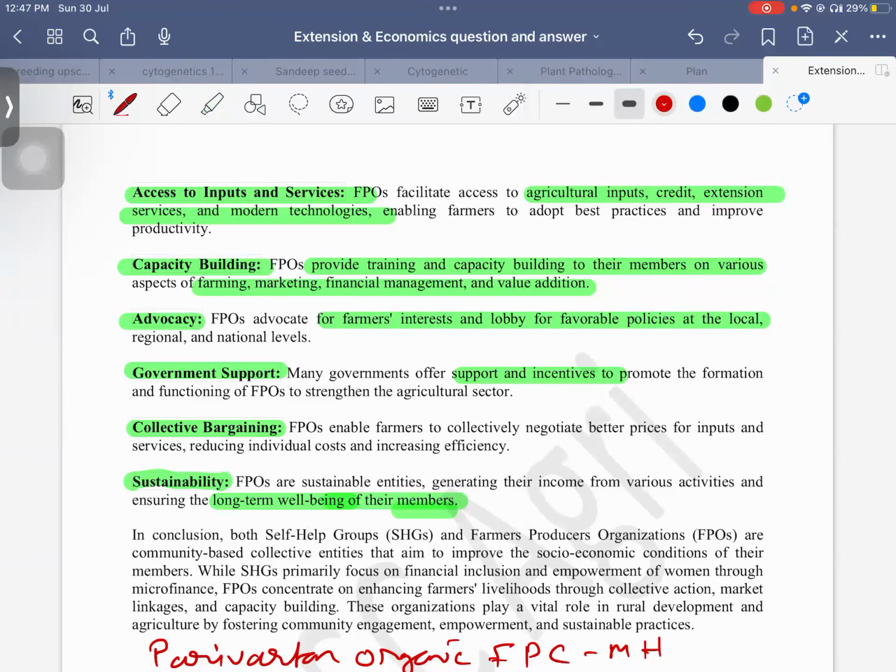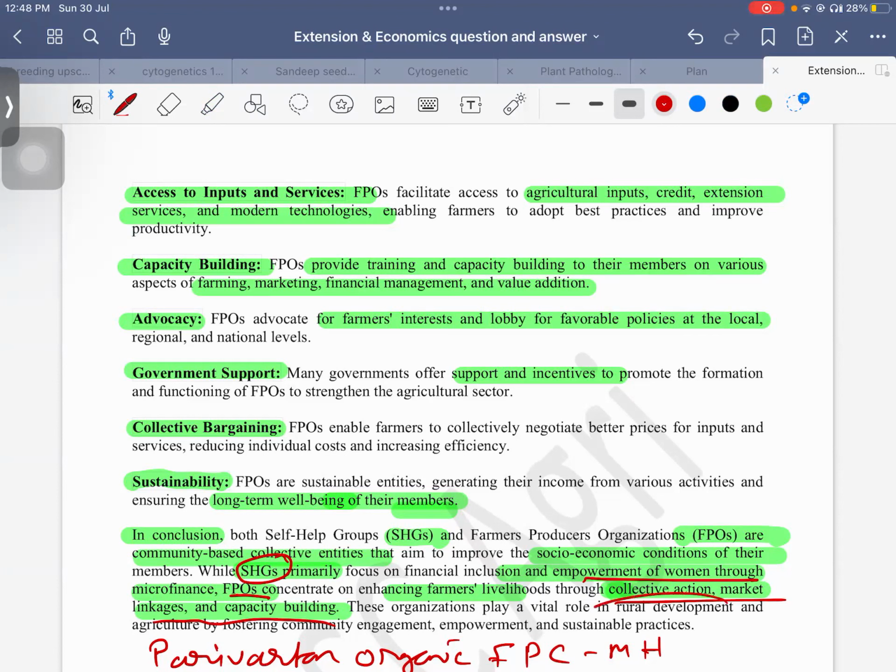So how to write a conclusion here? This is a little bit bigger conclusion, but from this you can make some smaller ones. For example, in conclusion, it can be said that SHGs and FPOs are community-based collective initiatives that aim to improve the socio-economic condition of their members. Mainly, SHGs primarily focus on inclusion and empowerment of women through microfinance. FPOs try to enhance farmers' livelihood through collective action, market linkage, and capacity building. As I told you earlier, SHGs are primarily for these things, and FPOs are for a little bit larger cause.